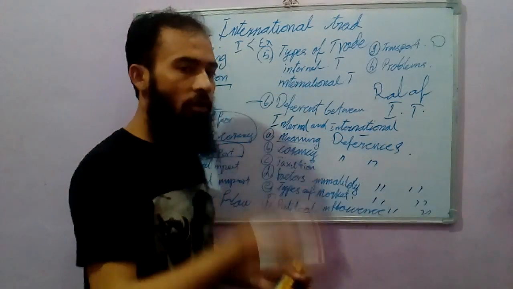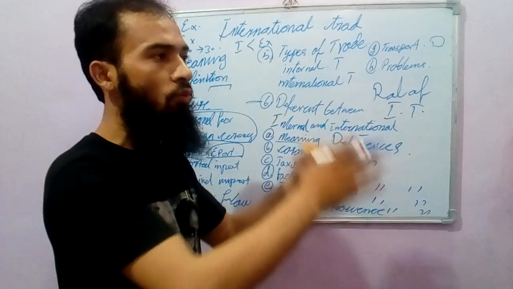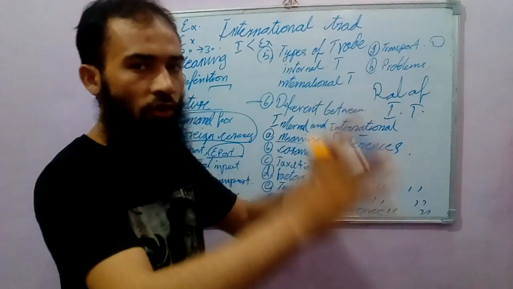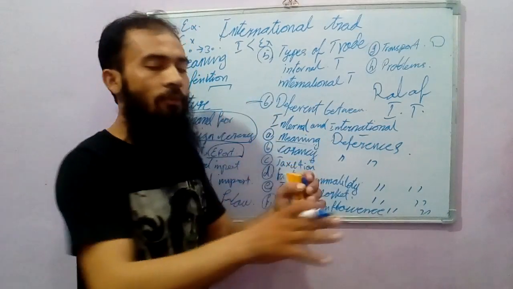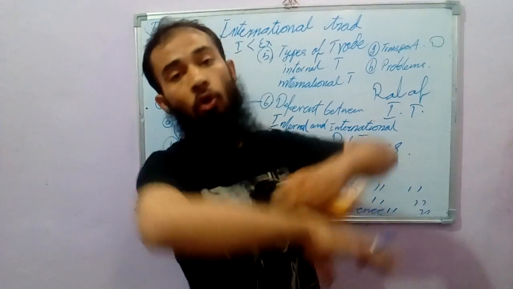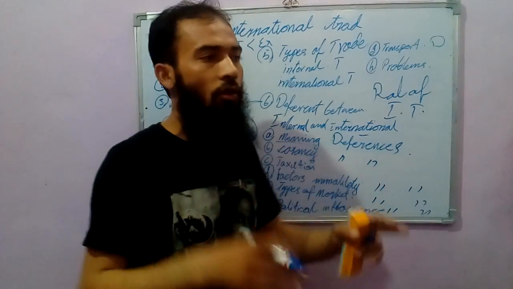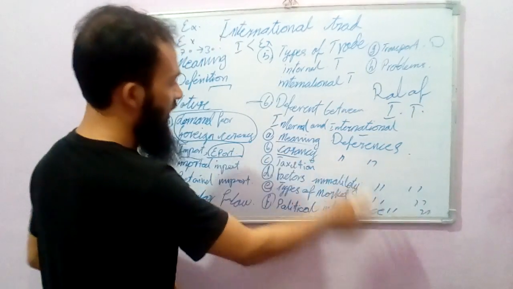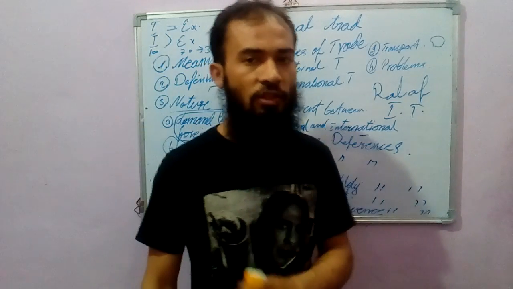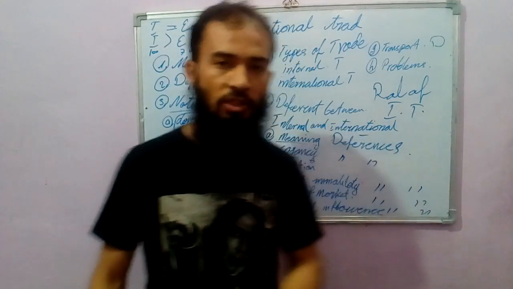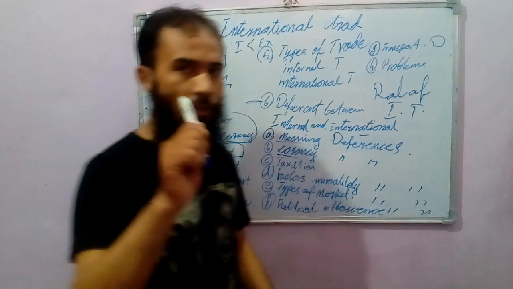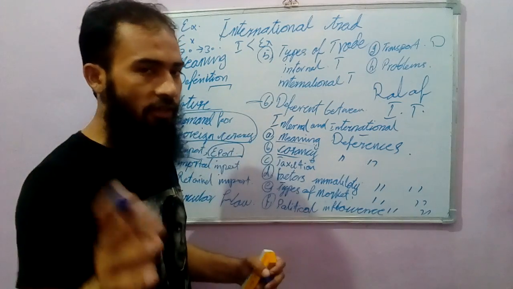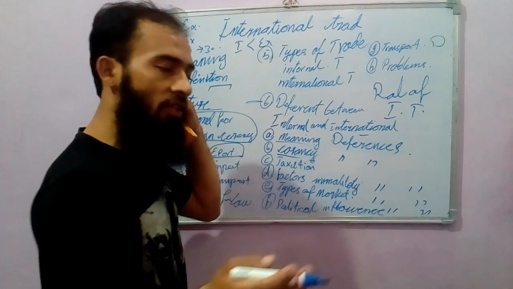First of all, the meaning. Domestic trade is the trade in which we exchange goods or services within the border, territory or geographical part of a country. But international trade is the trade in which we exchange commodities all over the world, out of the country, from one country to another, beyond the geographical border of a country. The next point is currency. There is another difference between international trade and domestic trade: in domestic trade we use one type of currency, and in international trade we use many types of currency with other countries.